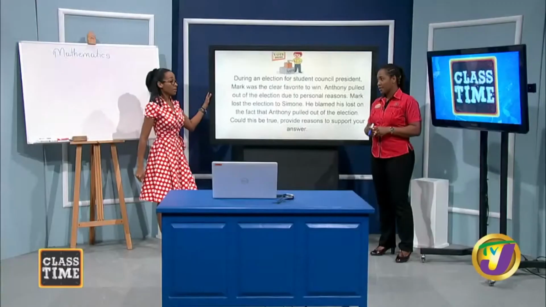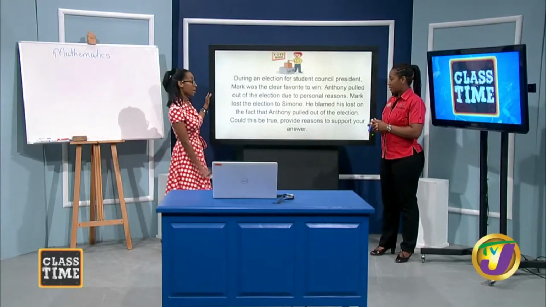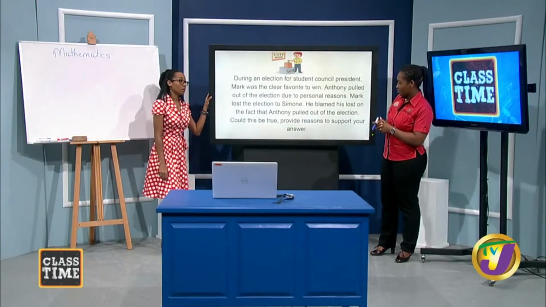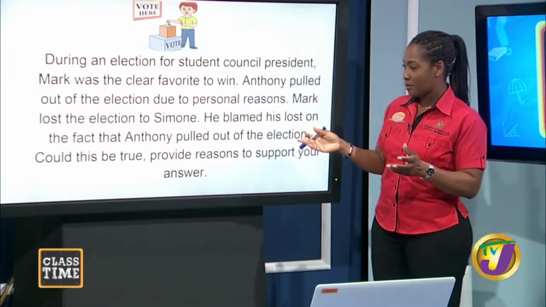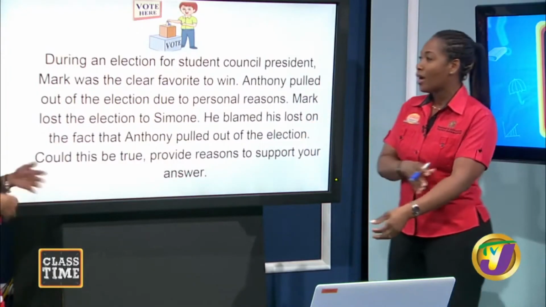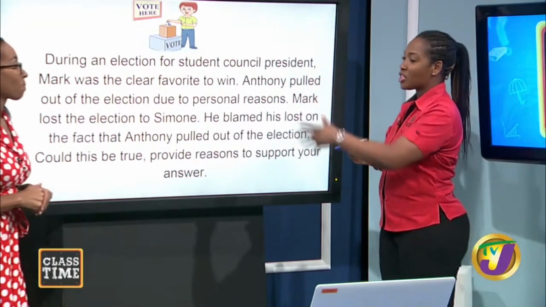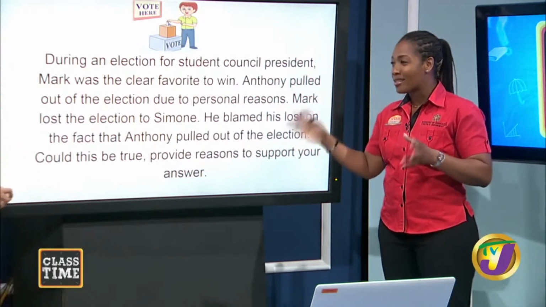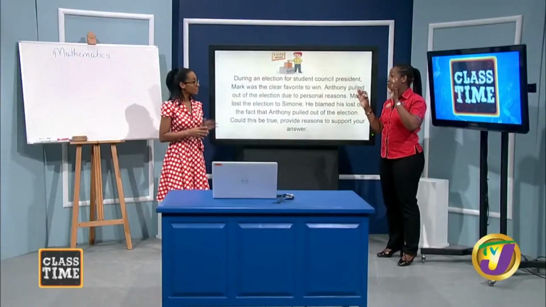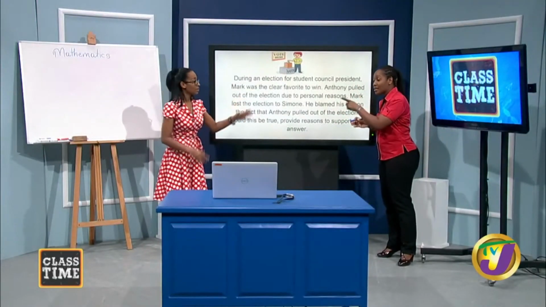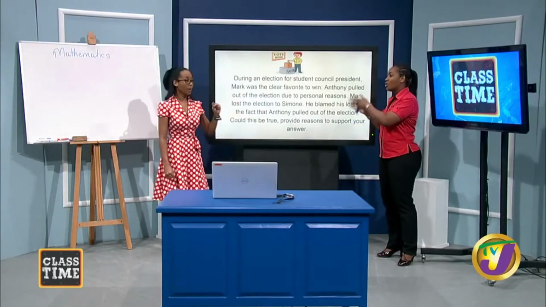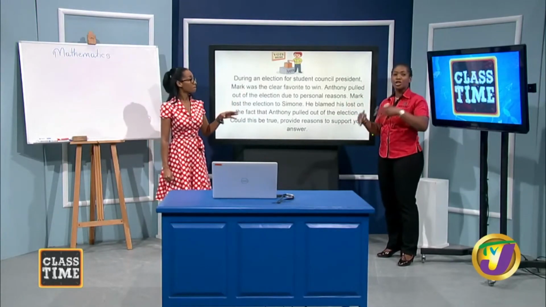All right. I don't blame Mark, you know. So you believe that Mark has a justifiable reason to say that it is because of Anthony's pullout? Well, with this information as is, it's not sufficient. It's just pure assumptions. Without sufficient statistical data, no conclusion can be made, no inference should be made.